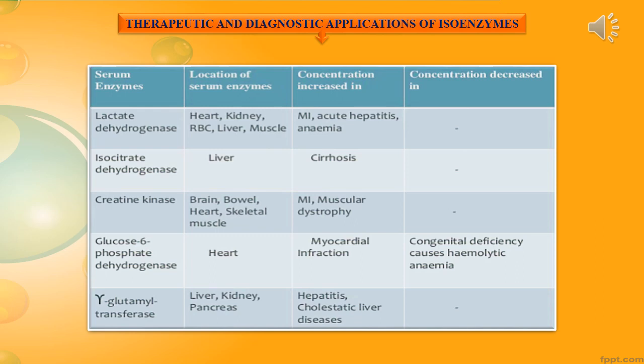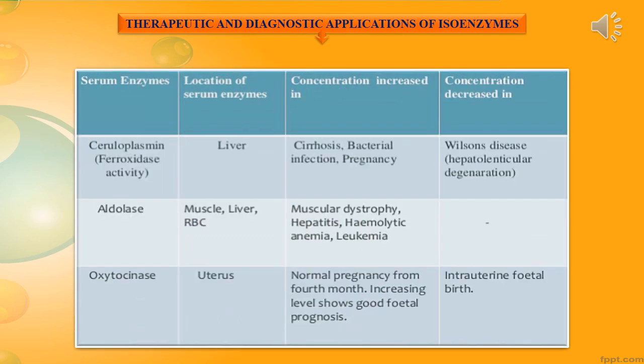It is also the continuation of the last slide with the enzymes and their location. When concentration is increased, what disease it indicates; if it decreases, what it indicates. What abnormality occurs in the body. And this table also represents the diagnostic application of various enzymes.